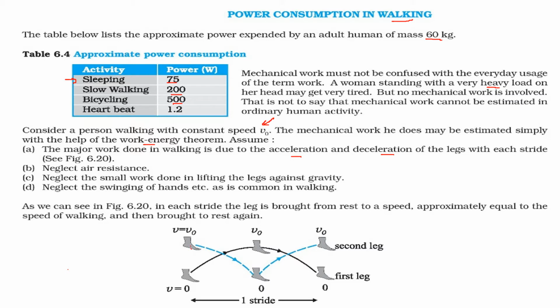Say you lift one leg, then you put this leg down, and meanwhile you lift the leg which was on the ground, and then you again put this leg back. So this is called one stride. We neglect the air resistance. We also neglect the small work done in lifting the legs against gravity, and we will neglect the swinging of the hands that is very common in walking. So this is one stride, meaning taking one leg from rest and then again putting it to rest.